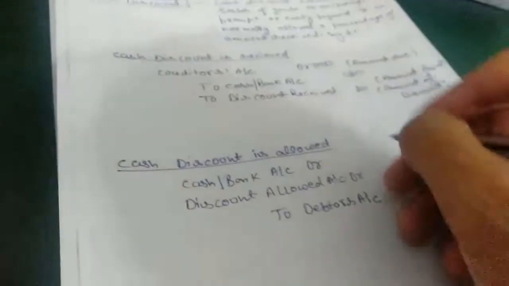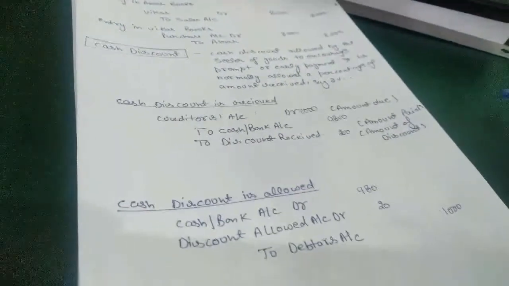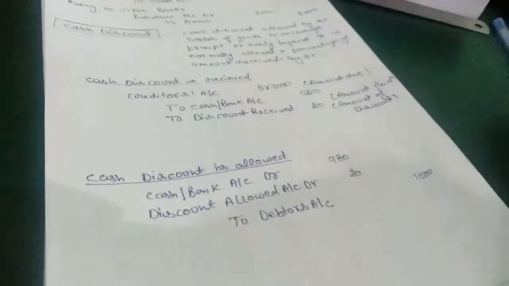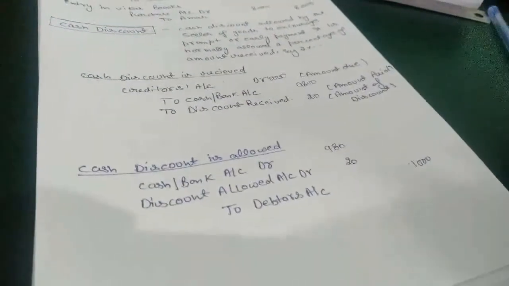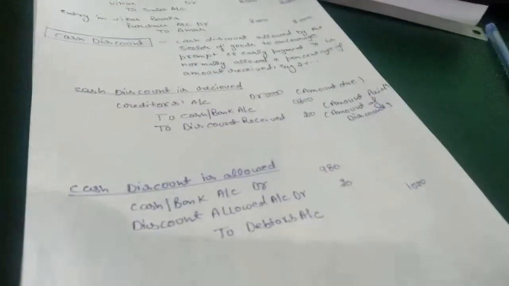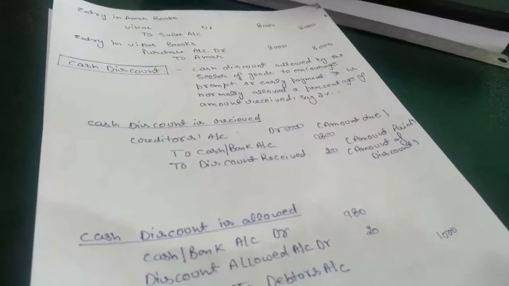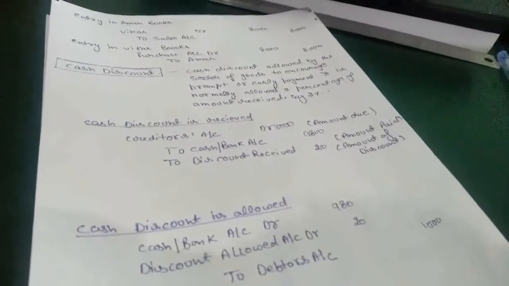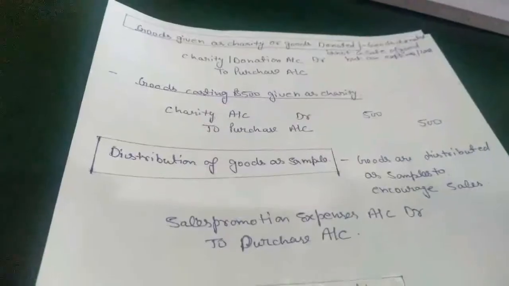Now he needs to pay only 980 rupees to us. So this is what we mean by cash discount. Cash discount is allowed to encourage or promote early payment, so the debtor or creditor does not need to hold money on anyone.